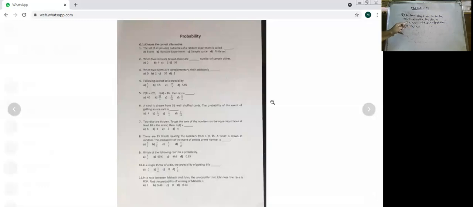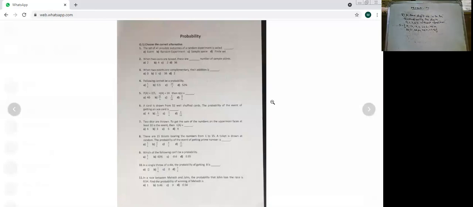So 10, skip 11. 10, 12, 13, 14. Then 20, 21, 23, 24, 30, 31, 32, 34, 40, 41, 42, 43. Okay, so there will be 16 such numbers.